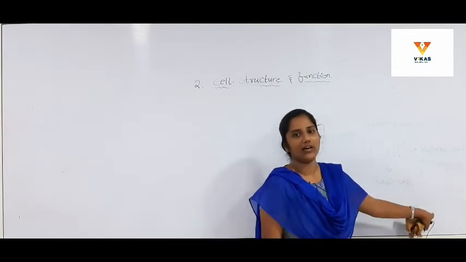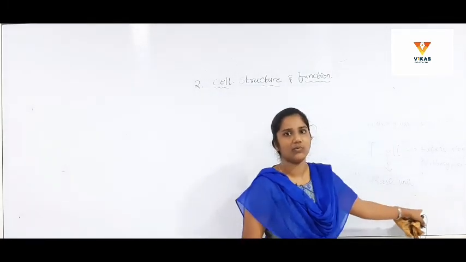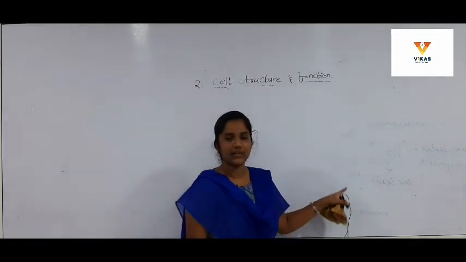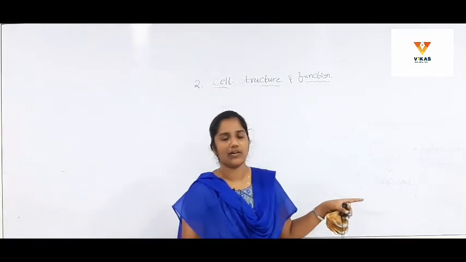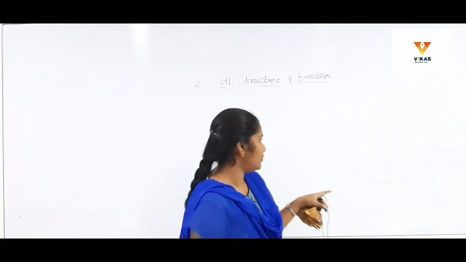Unicellular means organisms which have only one cell, and multicellular means organisms which have more than one cell. The cell composes the tissues, tissues together form organs, organs form organ systems, and organ systems build up the human.